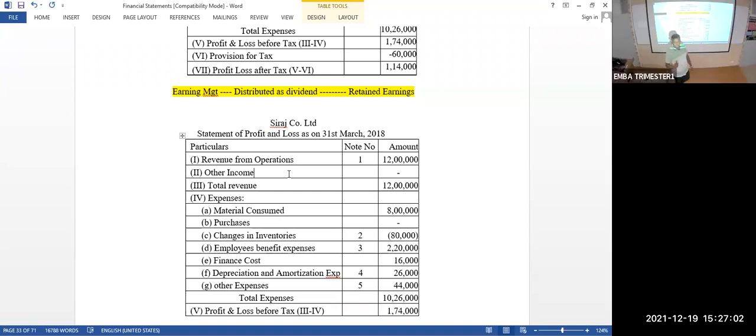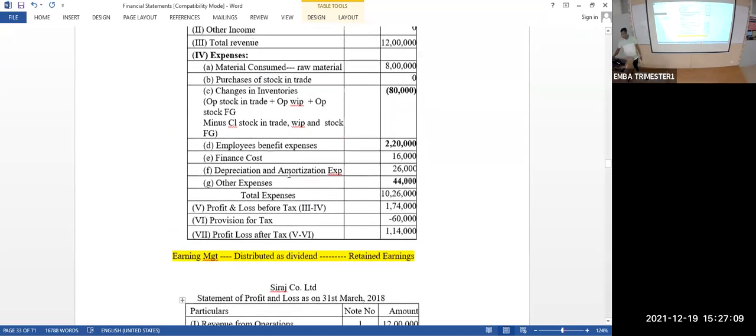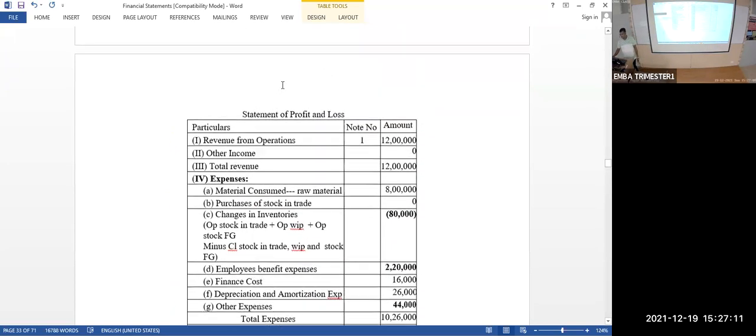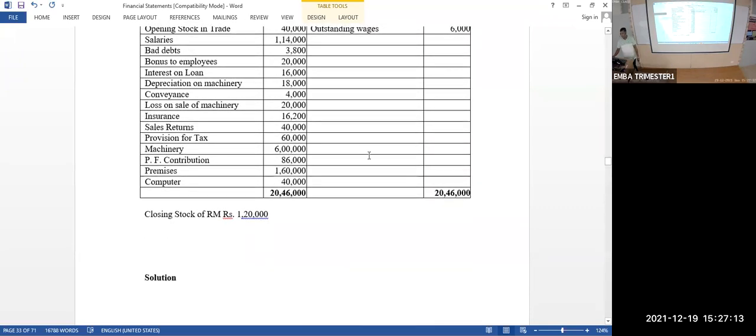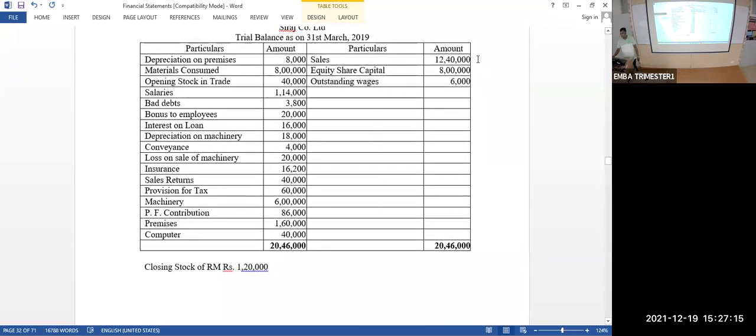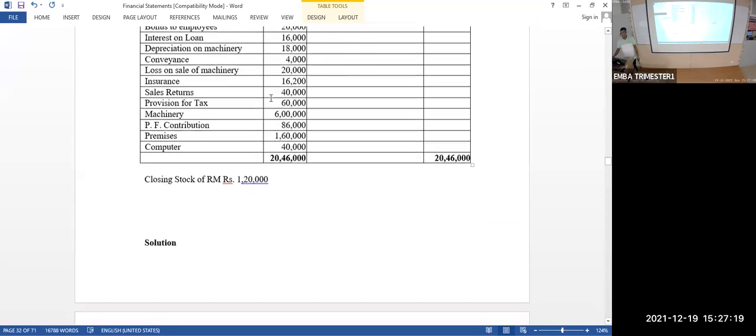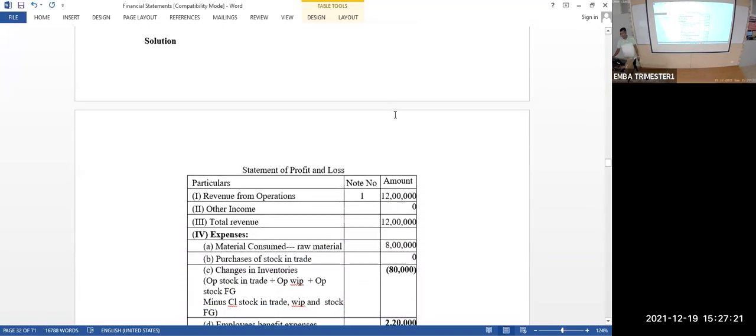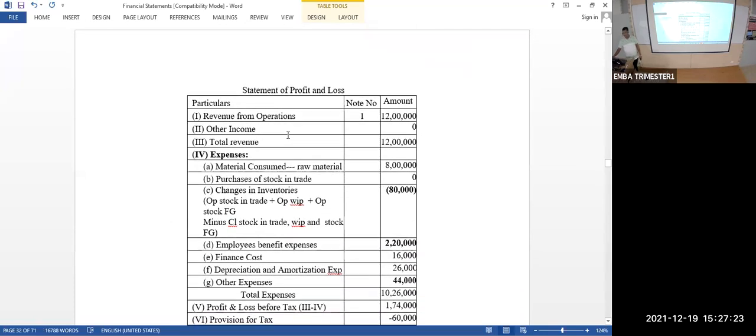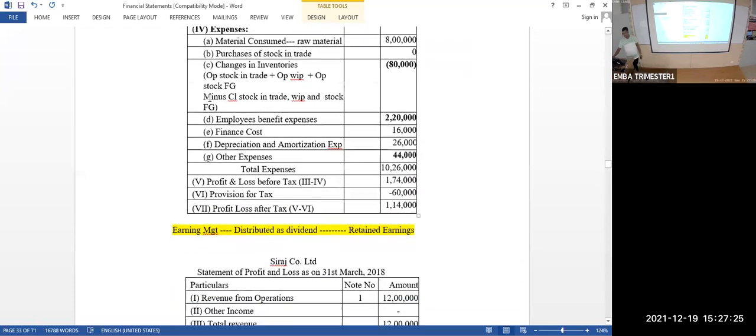How did I get the 12 lakhs? Sales is 12,40,000. Sales return is given in the question as 40,000. So 12,40,000 minus 40,000 is equal to 12 lakhs. That is called revenue from operation. That is done in note number 1. That note number 1 is here.